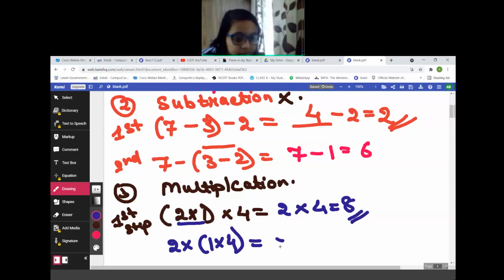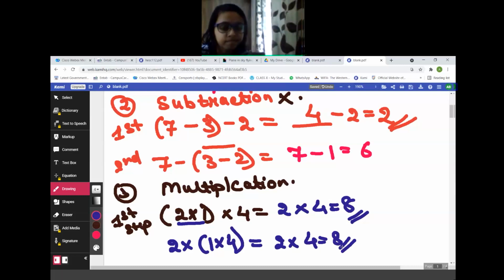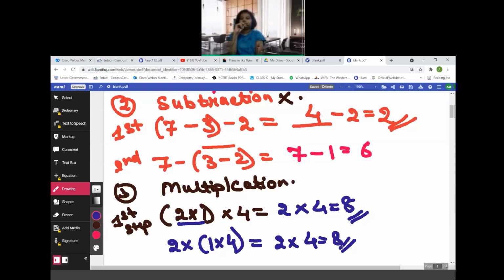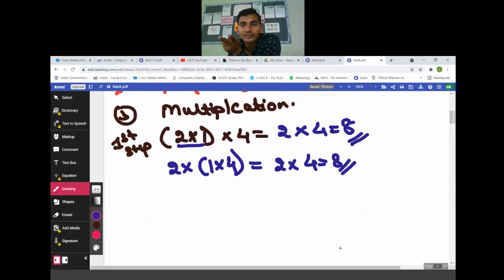It is applicable. The answer will be same only. Sir, it's applicable. Yeah, it is applicable. They can be regrouped. They can be regrouped in the multiplication property. Any problem till here? No.